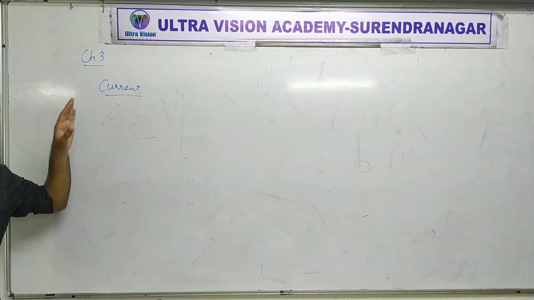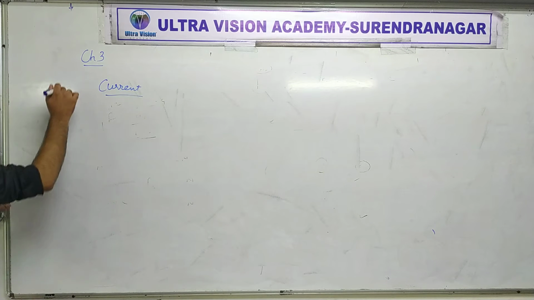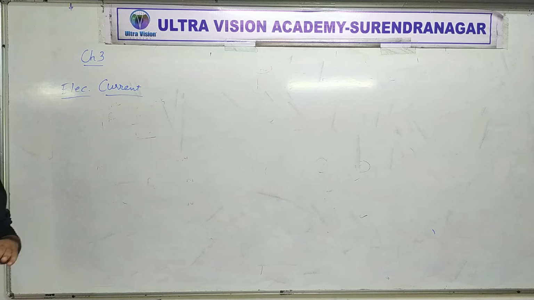Current means flow. First of all, the meaning of the word current is flow. So when we say electric current, we are roughly speaking about the flow of charge. But there is an exact definition. Let's start with that.